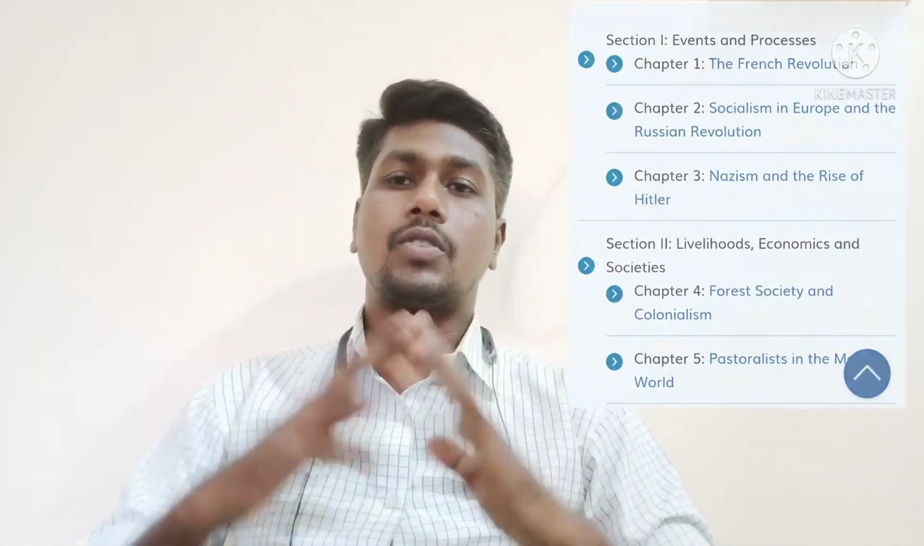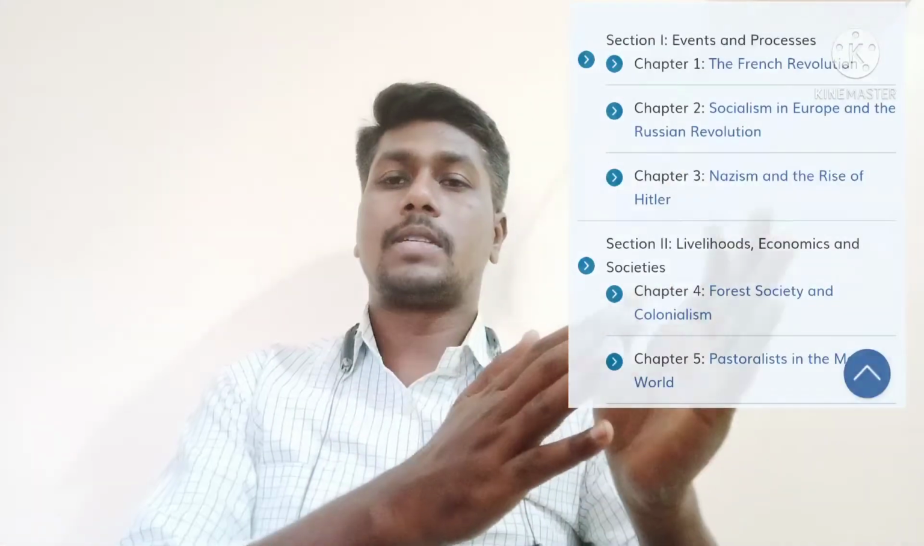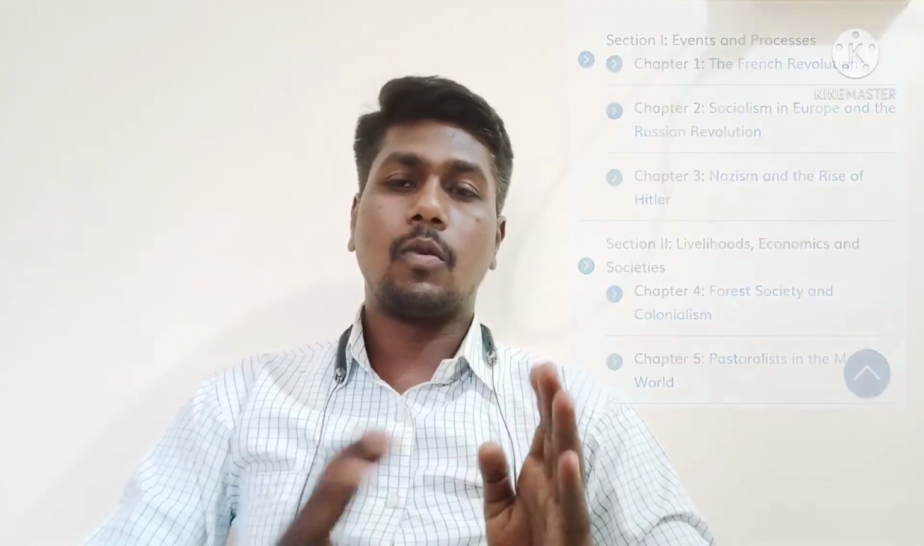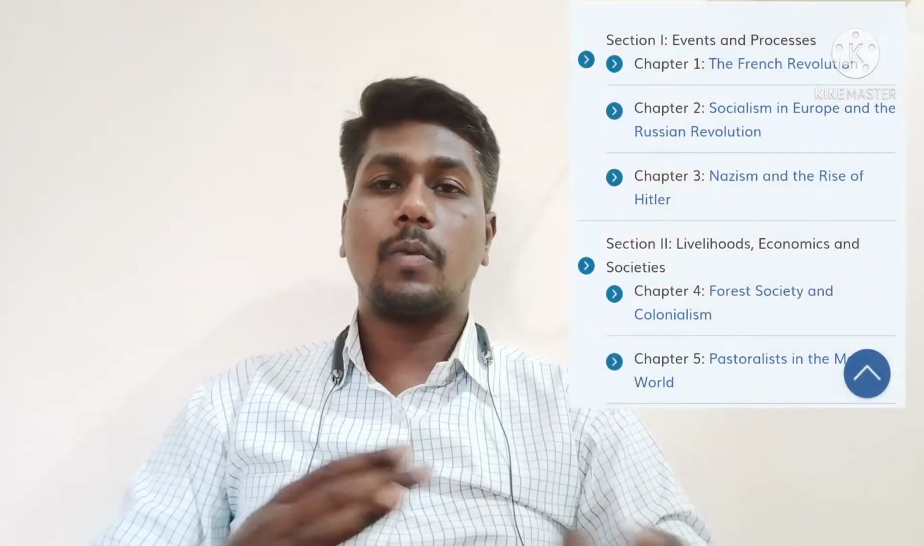Then the second lesson in history is socialism in Europe and the Russian Revolution. Socialism means socialization of a particular society. That is what we call socialism. Correct, no? So we learn socialism in Europe, and as a second part of the same lesson we learn about the Russian Revolution also. About the Russian Empire we learn in this, and why the Russian Revolution took place.